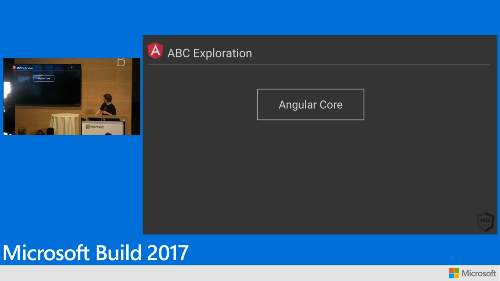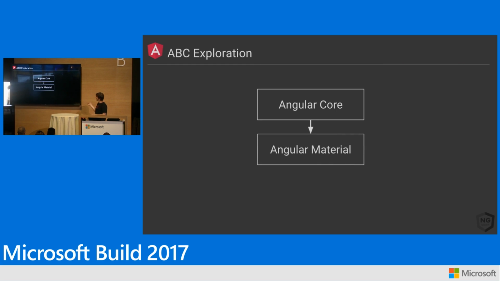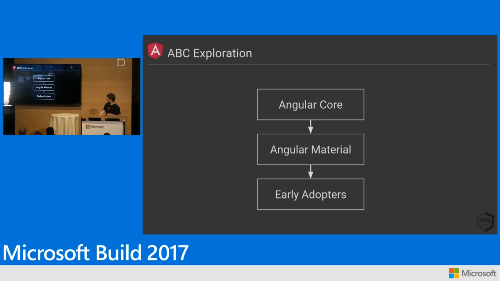So our plan for ABC, we're going to go ahead and build Angular core this way with Bazel. Today, Angular core is built with a gigantic shell script. It's really not a nice thing. It's kind of embarrassing, actually. So the team is at home right now rebuilding our entire build system for Angular to run on Bazel. We're then going to move the Angular Material project over to Bazel and get that building and testing with that. And then this is what I mentioned with early adopters. So if you're interested in using Bazel or Blaze, or you just want to talk about build tools, then reach out to our team. We're actually going to offer support to a couple of teams who want to work through this process with us. And if there's something you're interested in, please come and talk to me, and we can go through it.